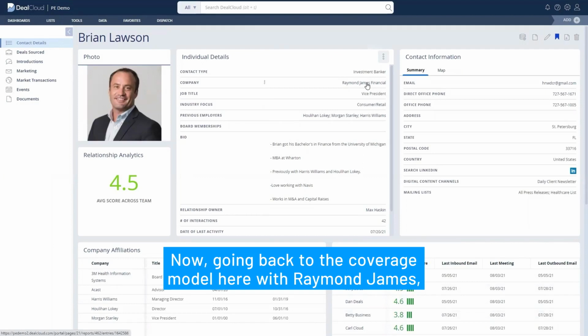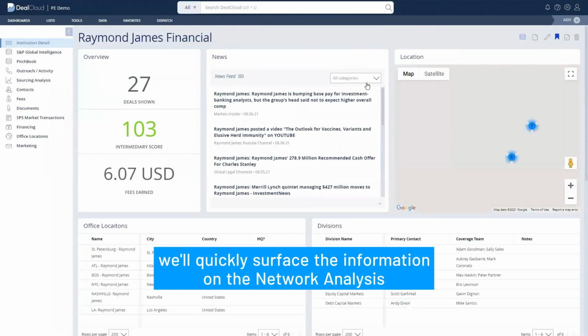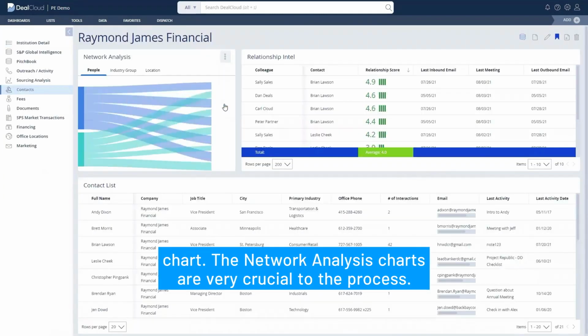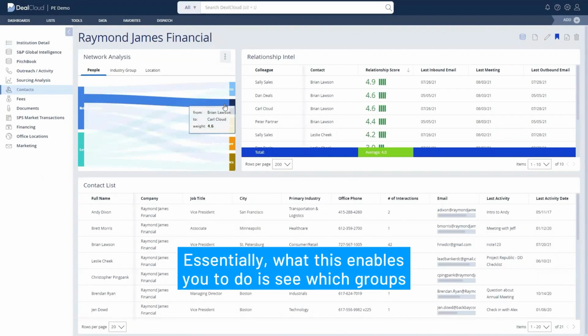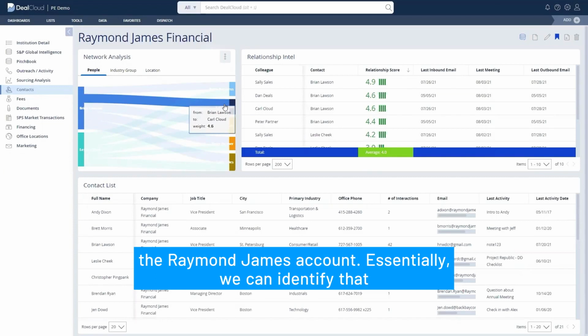Now, going back to the coverage model here with Raymond James, we'll quickly surface the information on the network analysis chart. The network analysis charts are very crucial to the process. Essentially, what this enables you to do is see which groups we have contacted and which locations we have contacted within the Raymond James account.